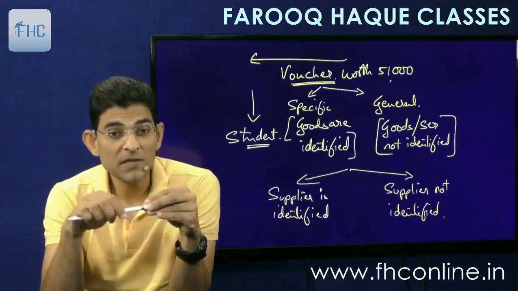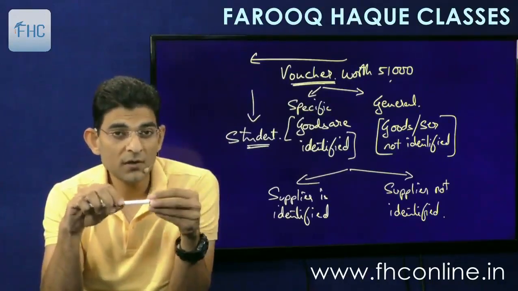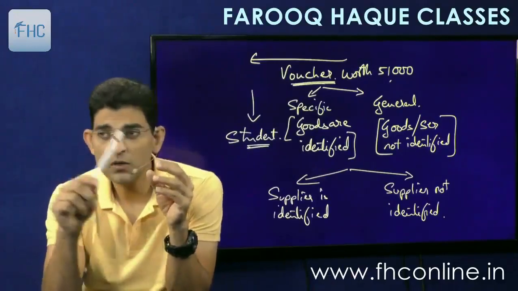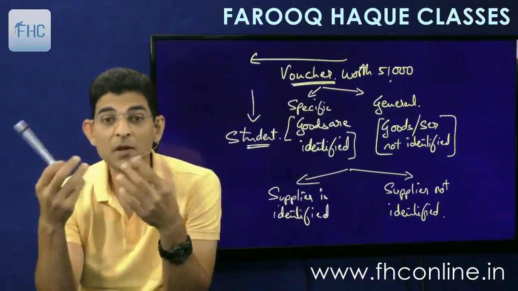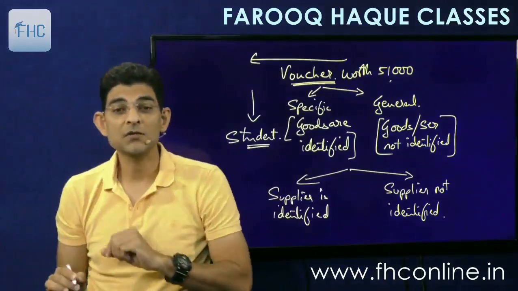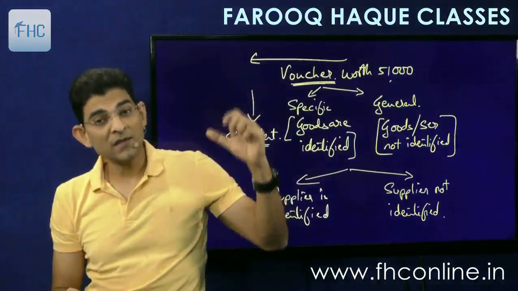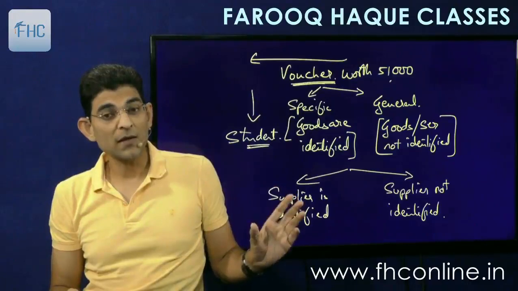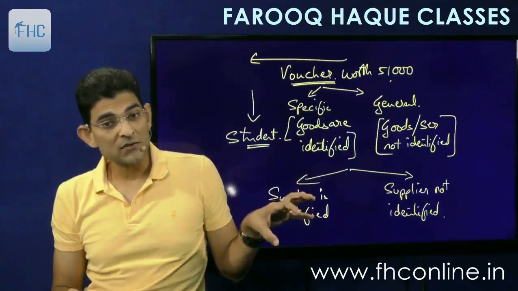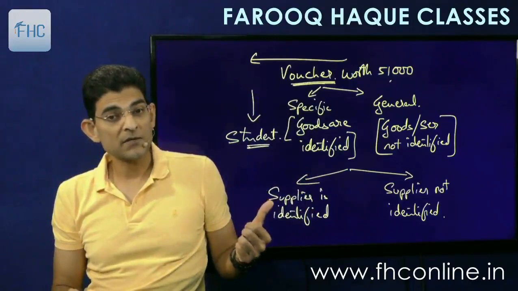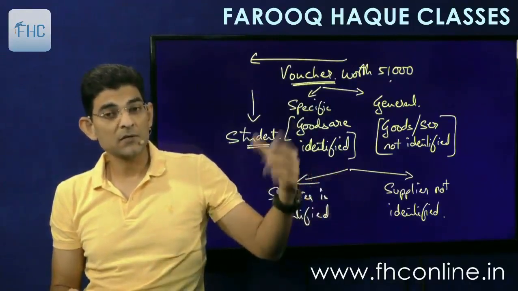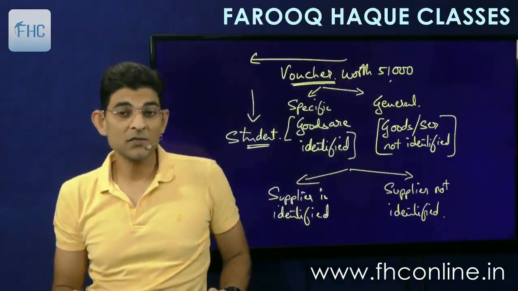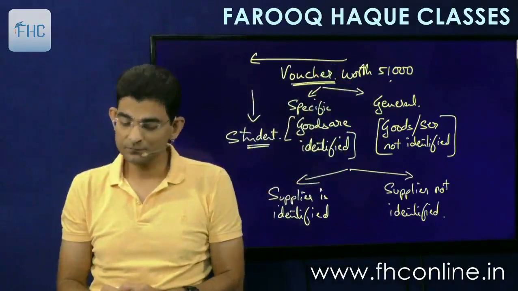Or there are voucher companies like Sodexo. Sodexo gives you the voucher and then you can use that voucher in any kind of store. You can go to this store, you can go to that store. So even the suppliers are not mentioned sometimes. And if voucher is given by Reliance Digital, then of course Reliance Digital is actually mentioned there. So you can encash this voucher only in Reliance Digital. So sometimes the supplier is identified, sometimes it may not be identified. Sometimes the goods are identified, sometimes the goods or service may not be identified. So these are different characteristics of the voucher.